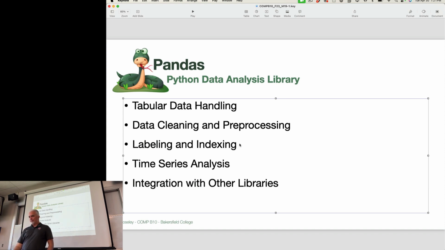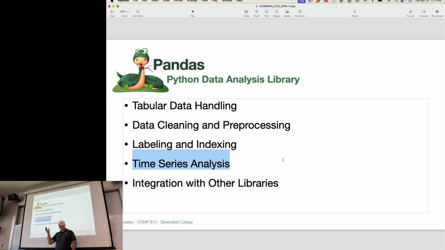You can have it get rid of records that are incomplete. You can filter things. You can do all sorts of things. You can label and index your data, which is nice for understanding it. One of the big things Pandas does that Python doesn't really do in the same way is time series analysis.